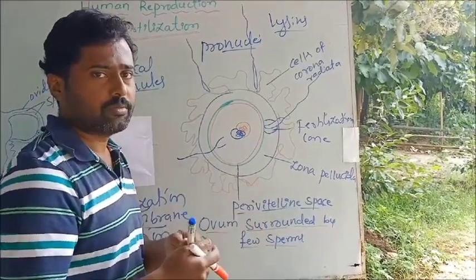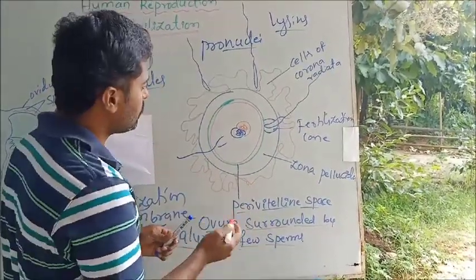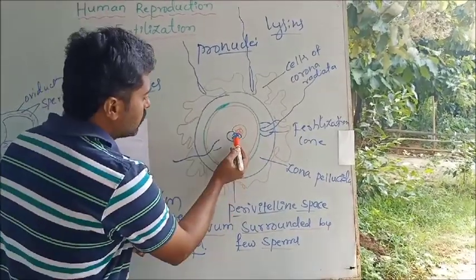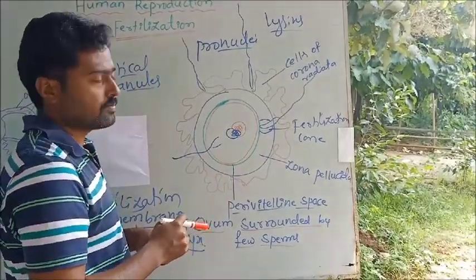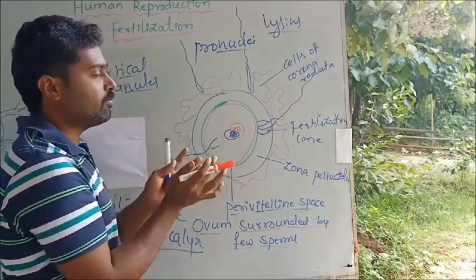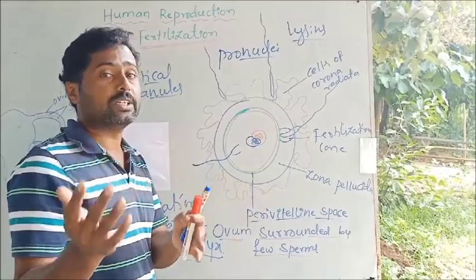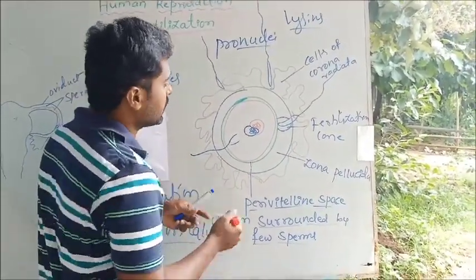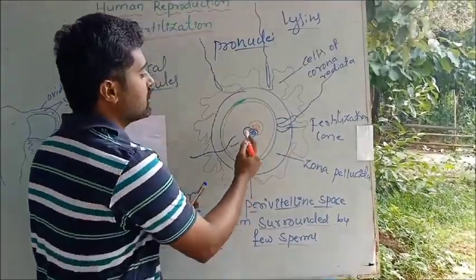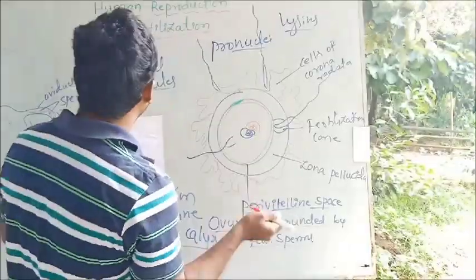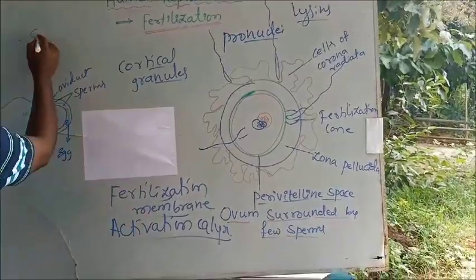or the nucleus of the ovum. At the point of contact of the two nuclei, the nuclear membrane disappears. The contents of both nuclei, the nucleoplasm and the genetic material, mainly the 23 and 23 chromosomes, the DNA, mix together. This mixing of two nuclei is what we call synkaryon.